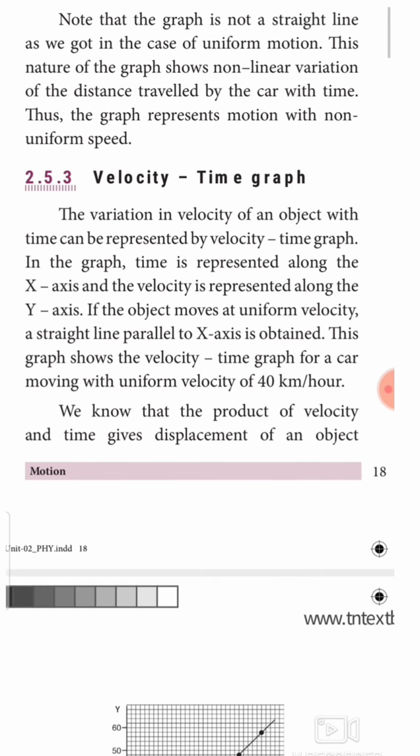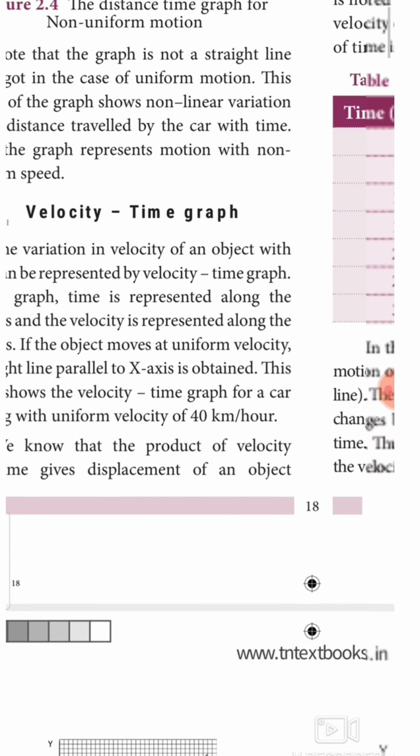Next, we need to see about the velocity time graph. The variation in velocity of an object with time can be represented by a velocity time graph. Time we take on the x-axis as usual, velocity we take on the y-axis. If the object moves at uniform velocity, as in the case of uniform displacement, a straight line parallel to the x-axis is obtained.